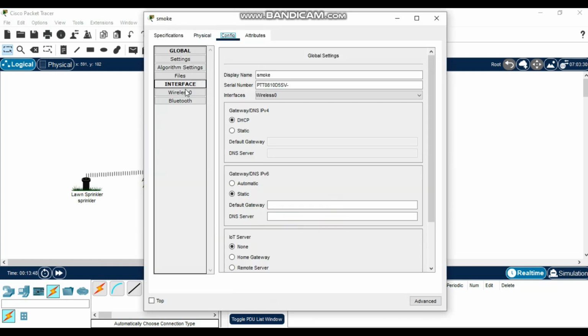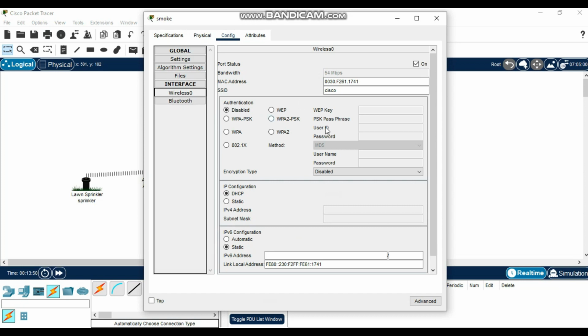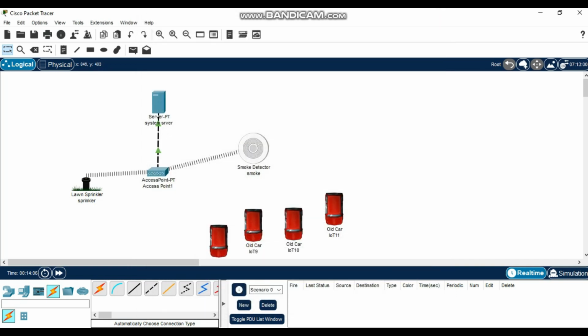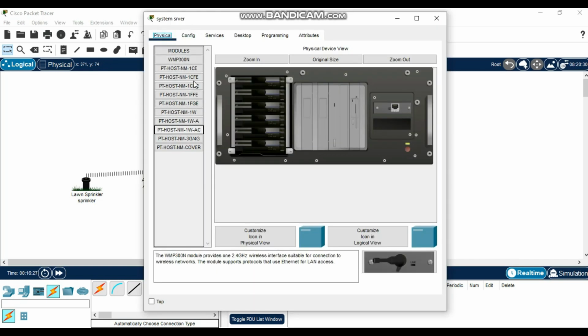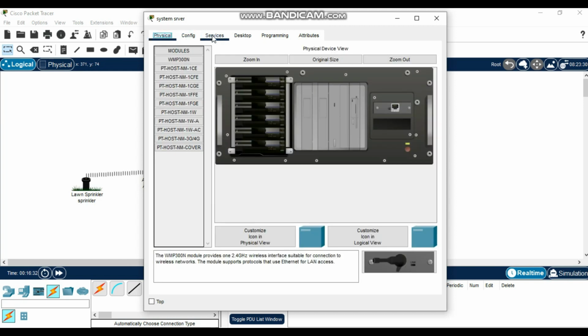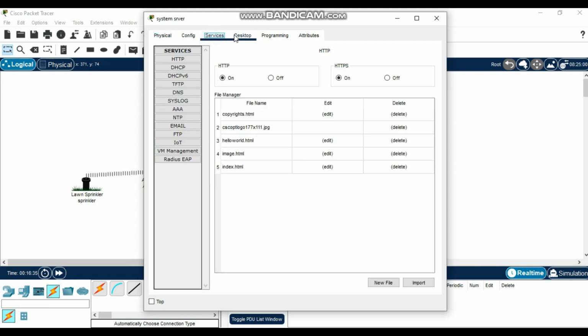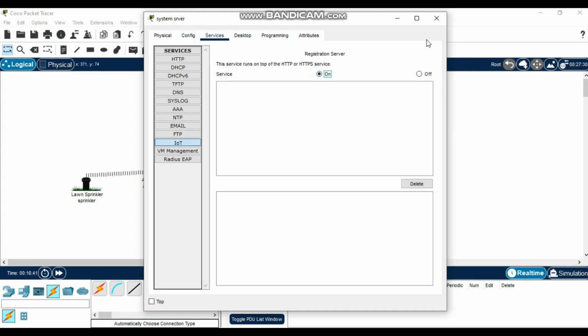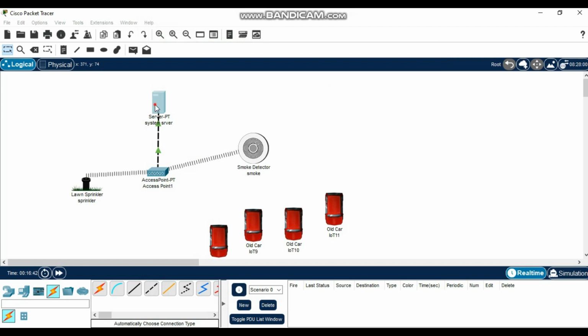So for this, come to wireless, come to static, control V, then this will be 1.0.0.3. Subnet mask will be generated automatically. Alright, then come to physical, come to IoT here, then turn this on, then close, come back.